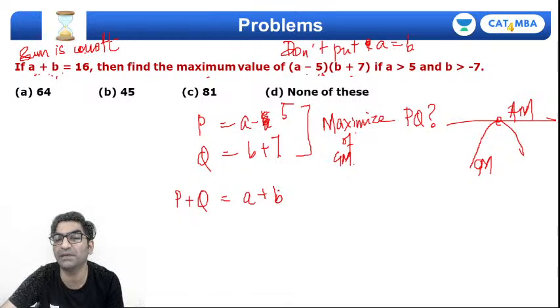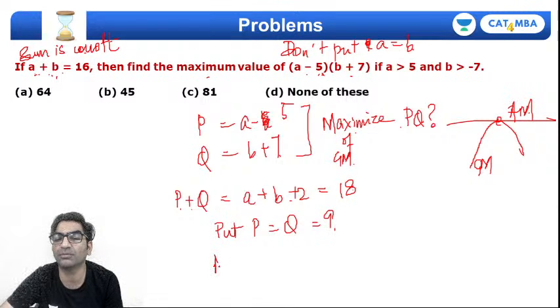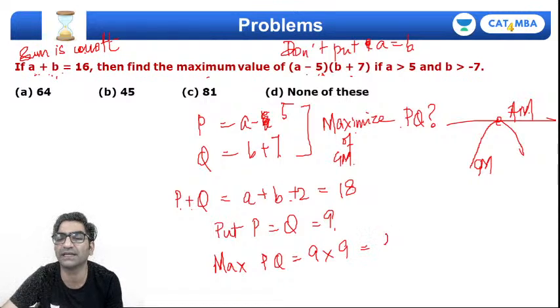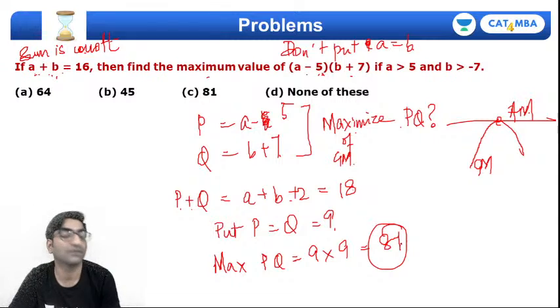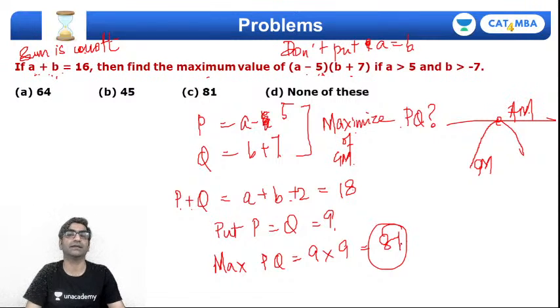This will be a plus b plus 2, which means this will be 16 plus 2, 18, right? So p plus q is 18, right? Their sum is constant, which means their arithmetic mean is fixed, and their product p into q will be maximum when p is equal to q, right? Which if p and q are both equal, then both will be equal to 9. So max value of pq will in fact be 9 into 9, that's 81, right? I can't really get any better than this value in terms of product.